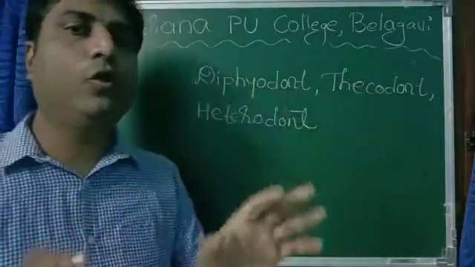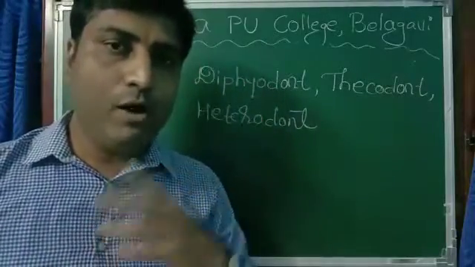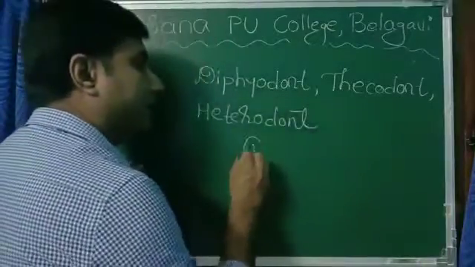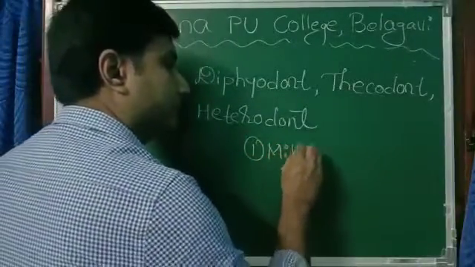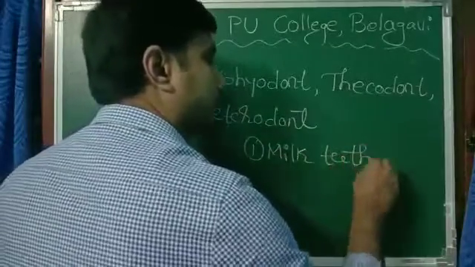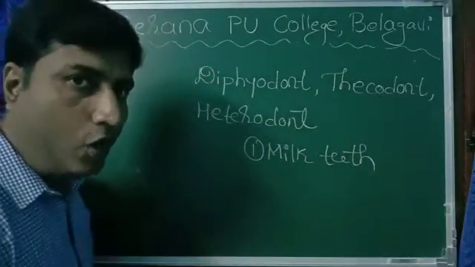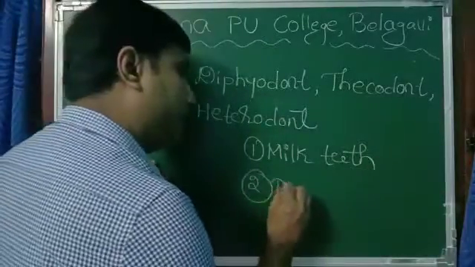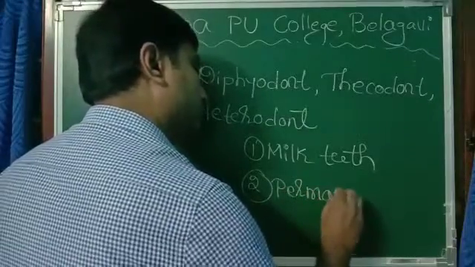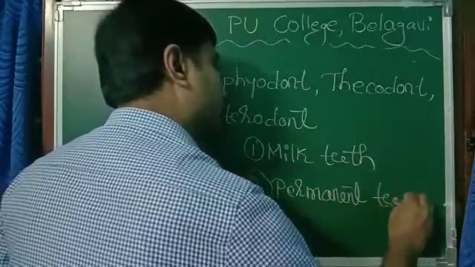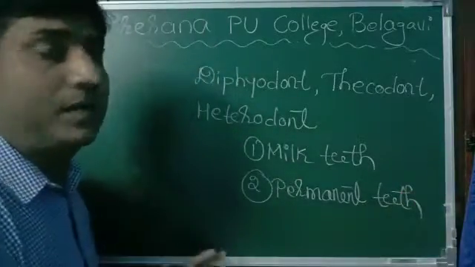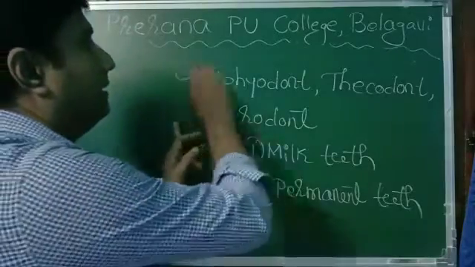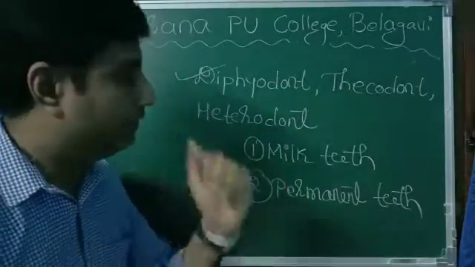What do you mean by diphyodont? Di means two. We will have two sets of teeth. The first set of teeth that we get is called milk teeth. Milk teeth fall off and get replaced by the second set of teeth, called permanent teeth. Milk teeth and permanent teeth. That's why our teeth are said to be diphyodont.